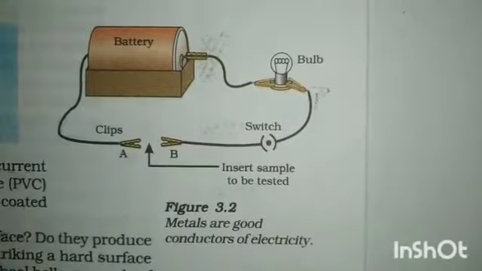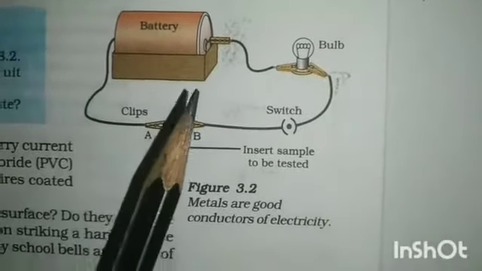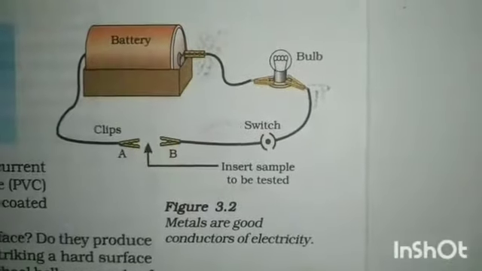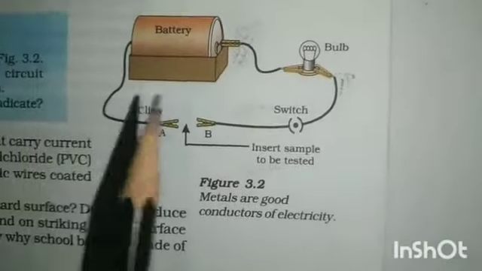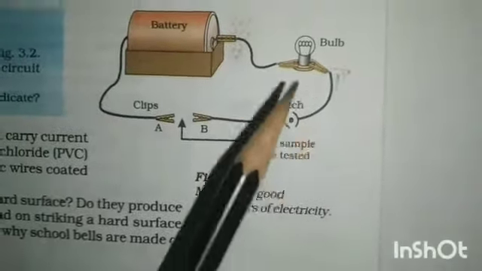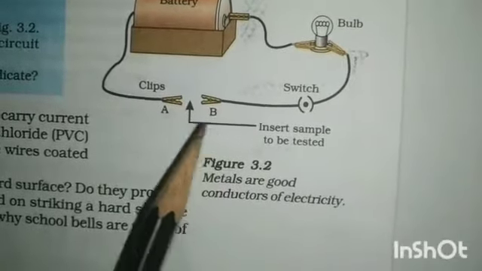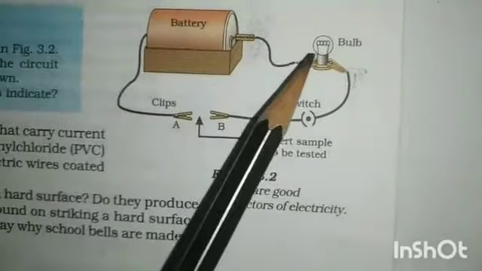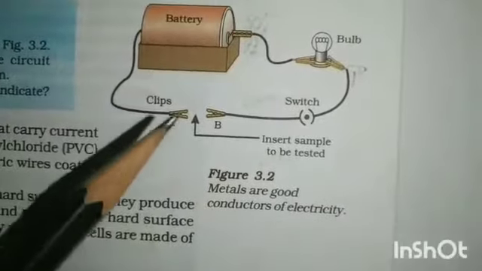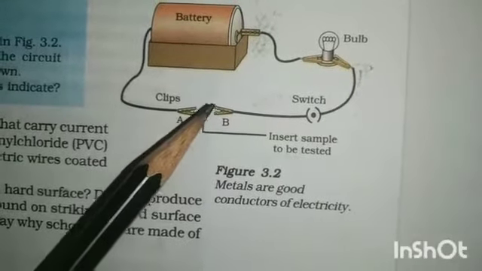The next property is that metals are good conductors of electricity. Students, we'll set up an electrical circuit as shown in the figure. It has a battery connected to a bulb, with ends for keeping the metal.